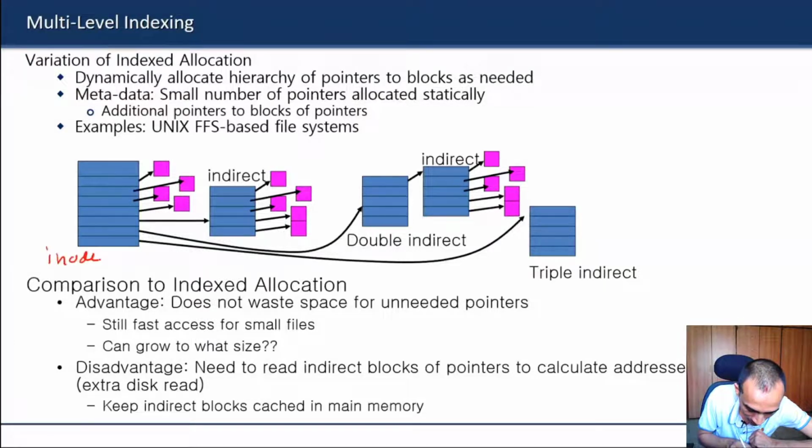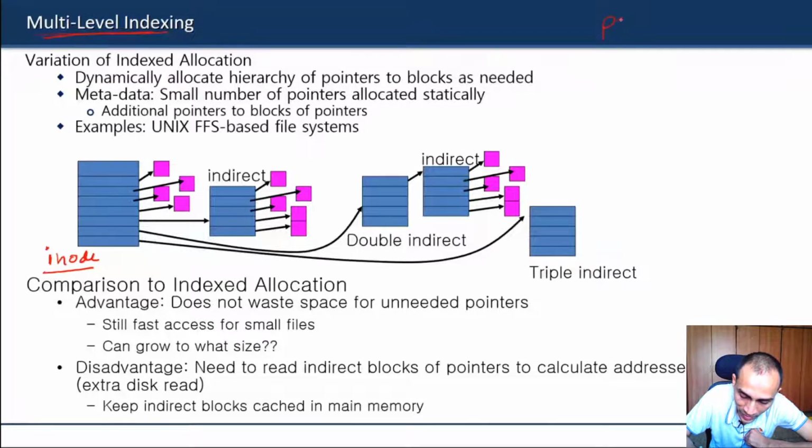If you remember the name, we have been using inode earlier. There is an inode for each file. That inode is basically the short form of index node. So every file is going to have its own inode, and now instead of having direct indexing, we'll have multi-level indexing, just like in page tables also.